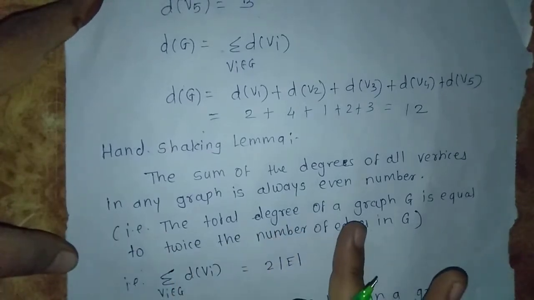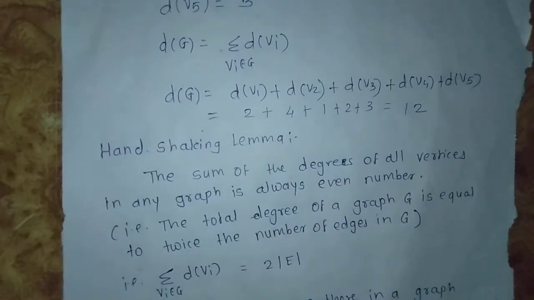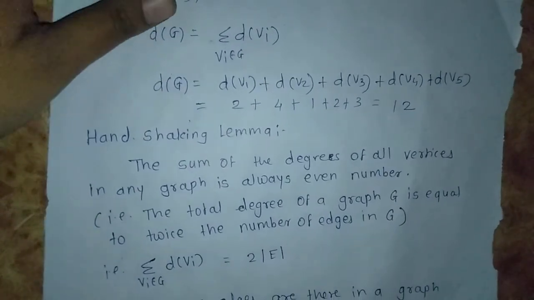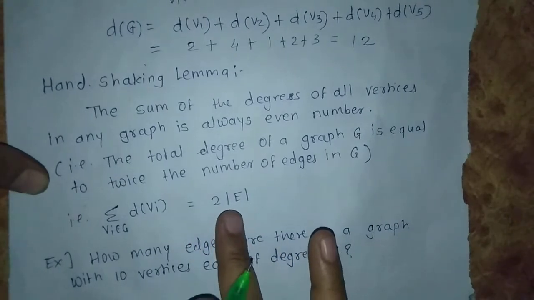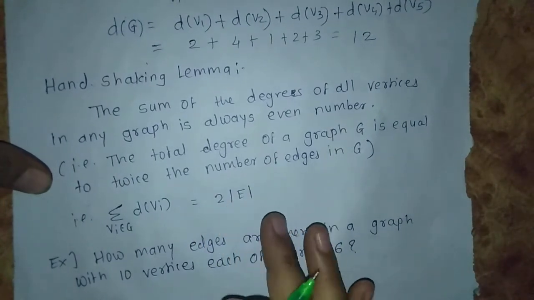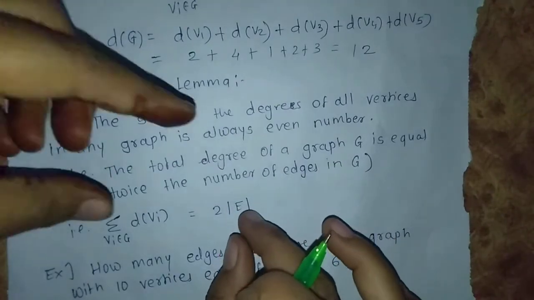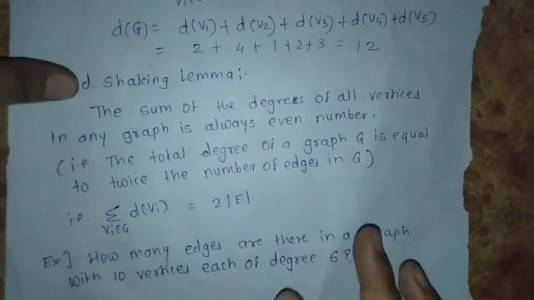That is, the total degree of a graph G is equal to twice the number of edges in G. That is, the summation of d(vi), where vi belongs to G, is equal to 2 times |E|. E is the set of edges and the modulus is the order of that set.